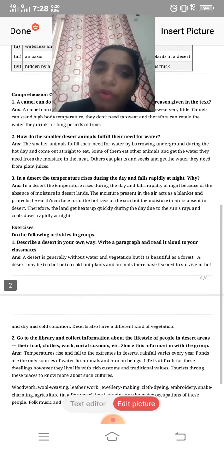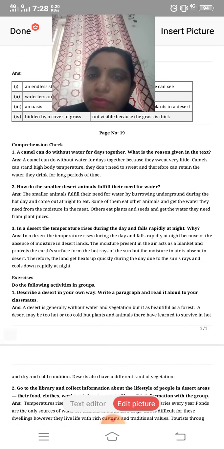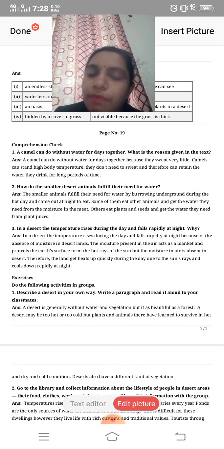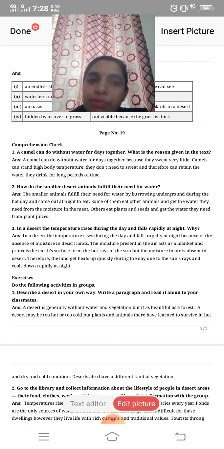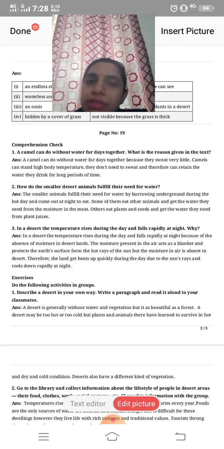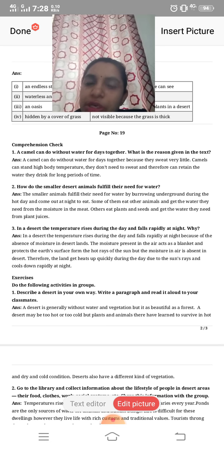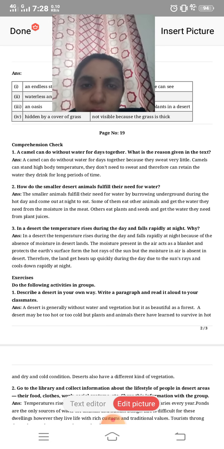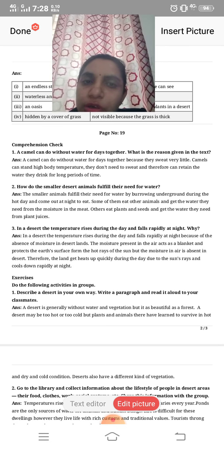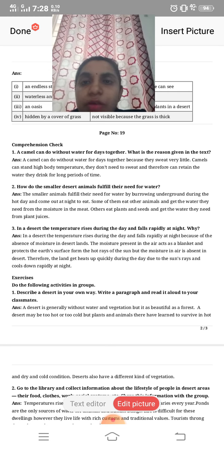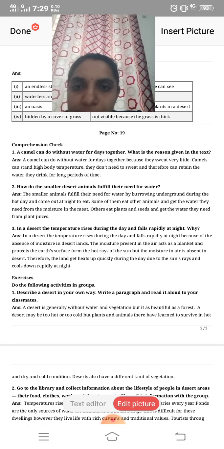Now you can go to page number 19, comprehension check. This is after part 2. A camel can do without water for days. What is the reason given in the text? Camels can live without water because they sweat very little. Camels can stand high body temperature. They don't need to sweat, and therefore they retain the water they drink for a long period of time.